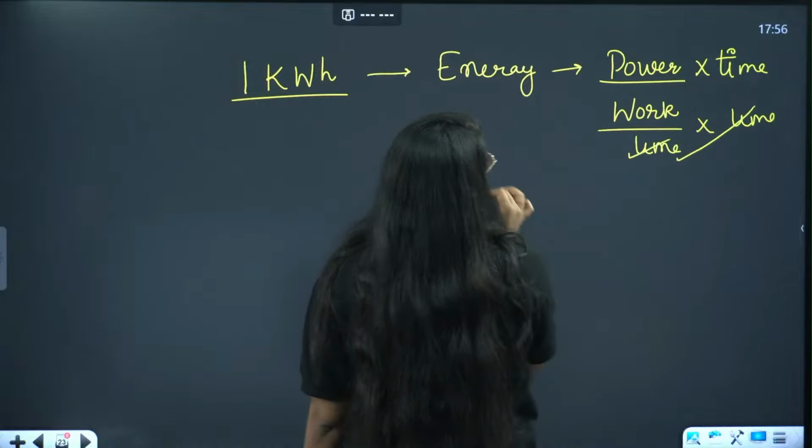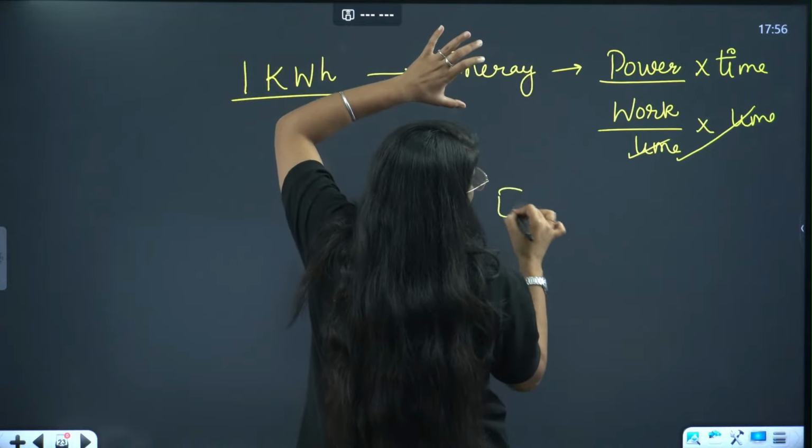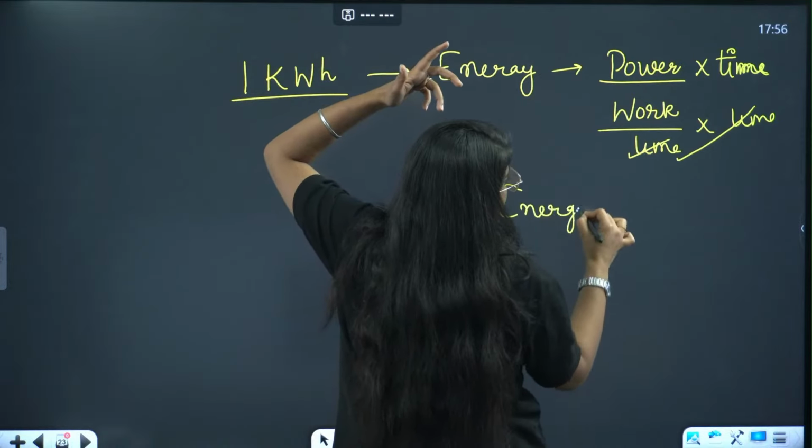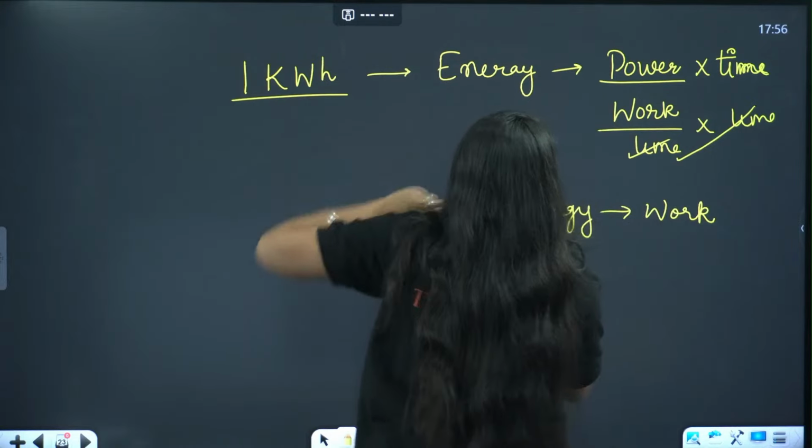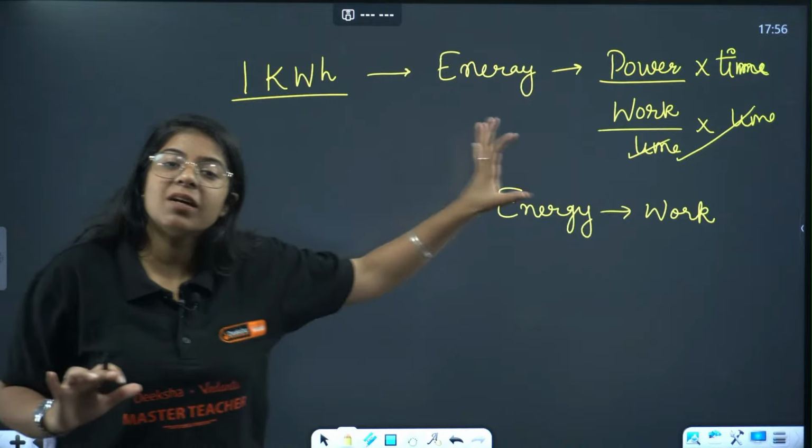ये क्या हो गया? So ma'am, what you are saying? Energy is work. Yes, we know that. Energy is simply work, right? So 1 kilowatt hour is simply the work done.